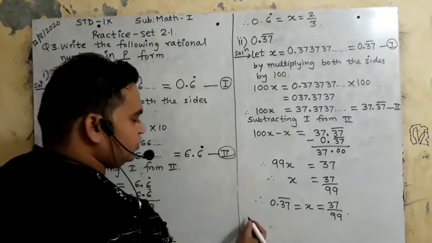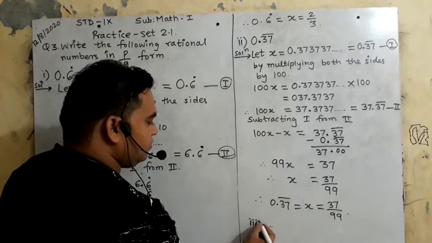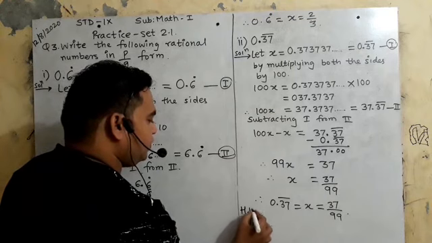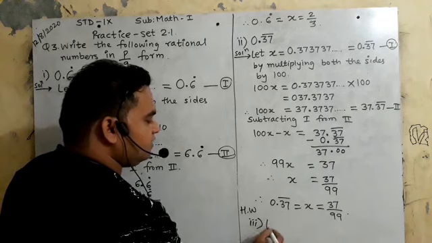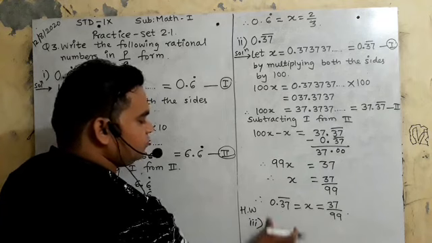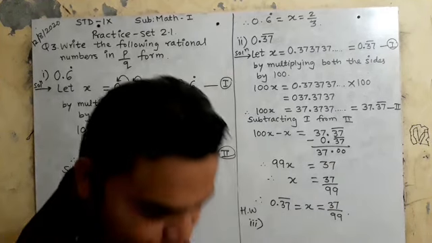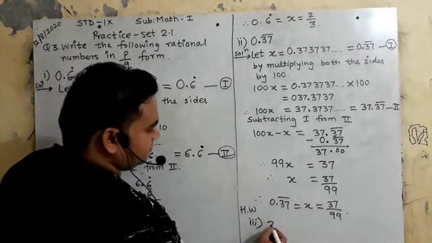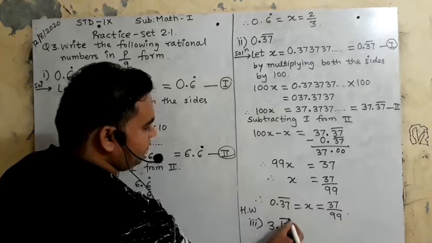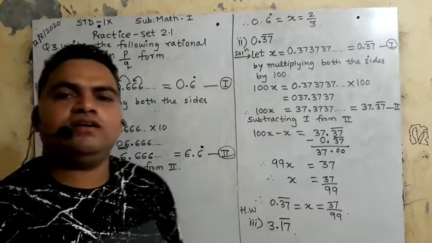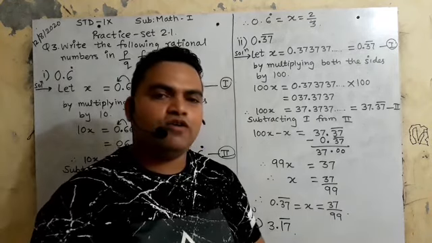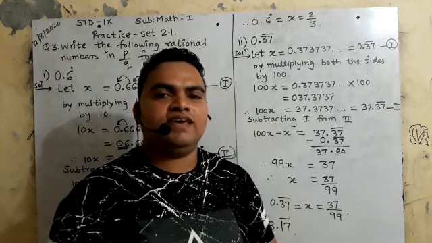And the third question will be homework for you. Is it clear? The third question will be homework for you. You have to solve it. What is the third question here? 3.17 bar. This will be your question, your homework. I hope you understood. Best of luck and thank you so much.